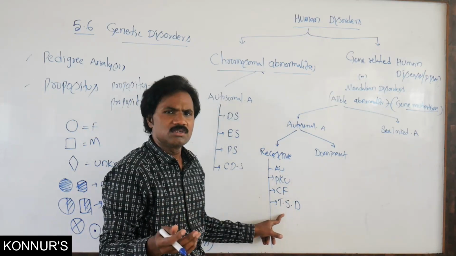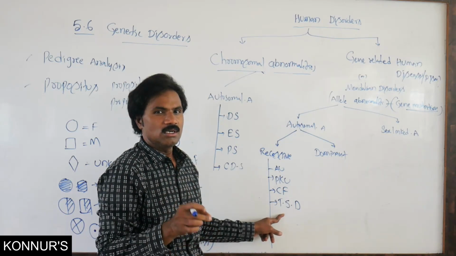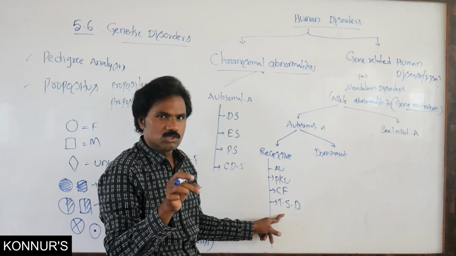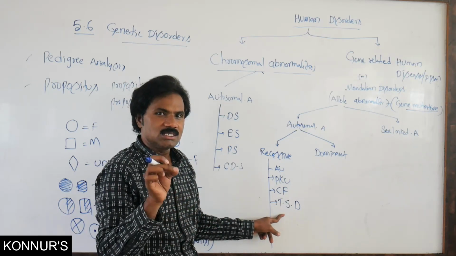These are named after two scientists. Tay is one scientist, Sachs is another. By the combination of these two scientists, they identified it. That's why it is Tay-Sachs disease.